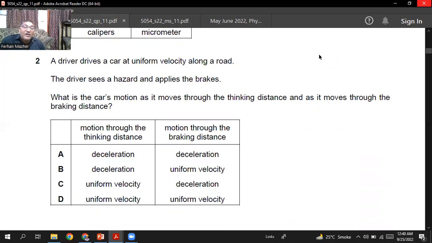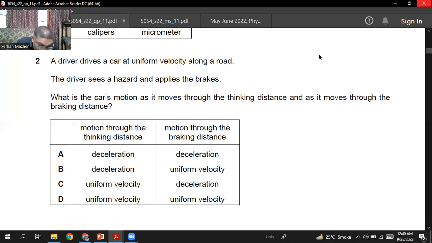And during the braking distance, you have applied the brakes, so the speed is gradually decreasing. During the thinking distance, the driver only sees the hazard, and he decides to apply the brake. So the speed will not change during the thinking distance.